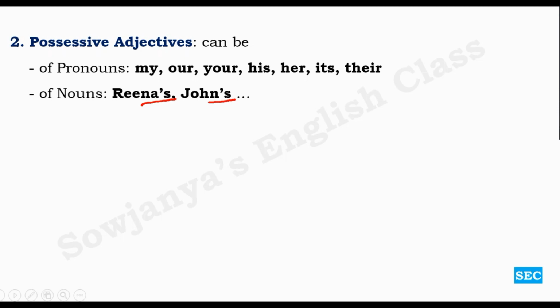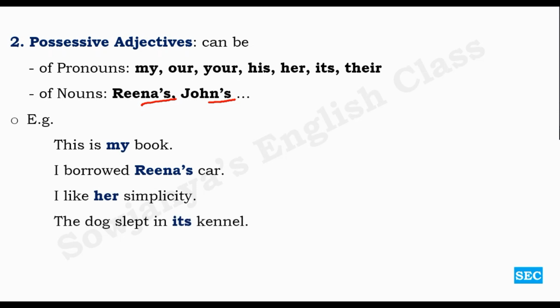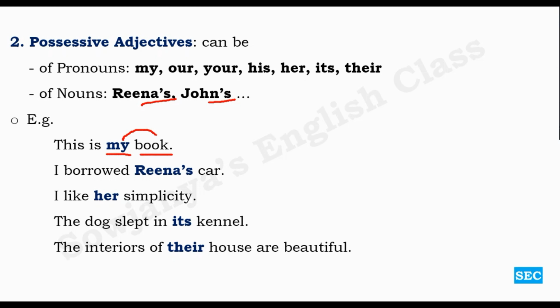Okay, and then examples. This is my book. You observe all these sentences. I borrowed Rena's car. I like her simplicity. The dog slept in its kennel. The interiors of their house are beautiful. So if you observe all these sentences, this is my, possessive. My what? Book. Book is the noun which is determined by this possessive adjective my. Okay. Rena's. Rena's what? Car. So car is the noun which is determined by this possessive noun.